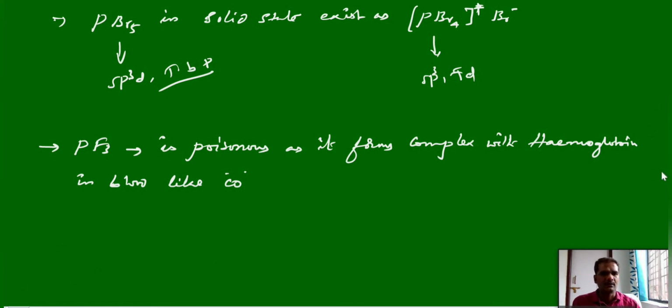So this is about all the phosphorus halides, mainly PCl3 and PCl5. Again, the structures are very important, the PCl3 structure and the PCl5 structure, so focus on them. Next, phosphorus oxides and oxyacids, that we will see in the next class.